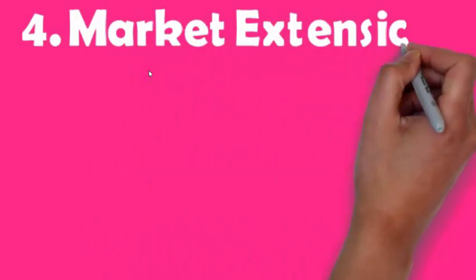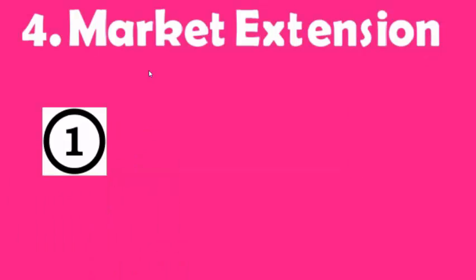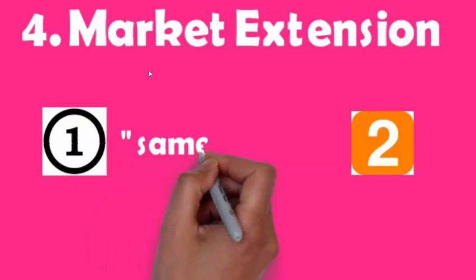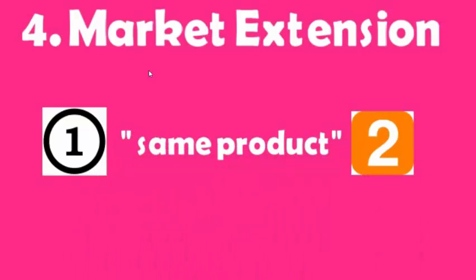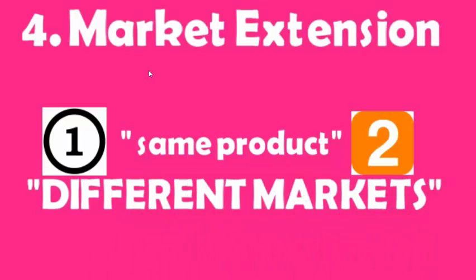Now the fourth one, that is the market extension merger. The name itself defines this type of merger, that is extending the market. So combining two firms who are selling the same products but in different markets, so that the market can increase.